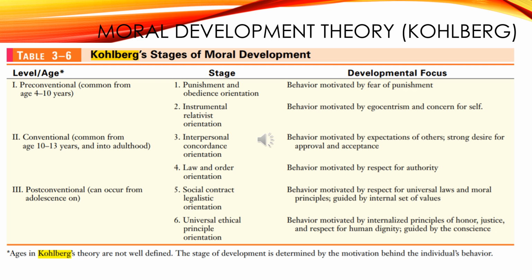At this level, morality is externally controlled. Children accept rules from authority figures and judge action by their consequences. Stage 1, obedience and punishment orientation. Right or wrong are determined by what is punished, and the focus is avoiding punishment.